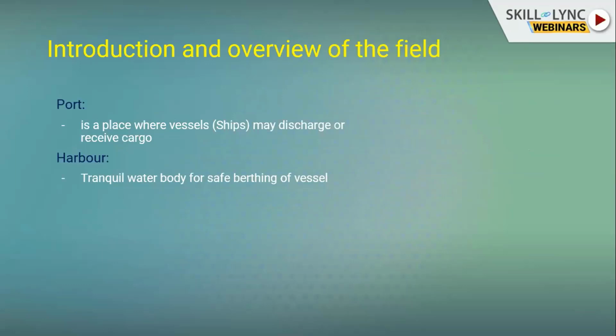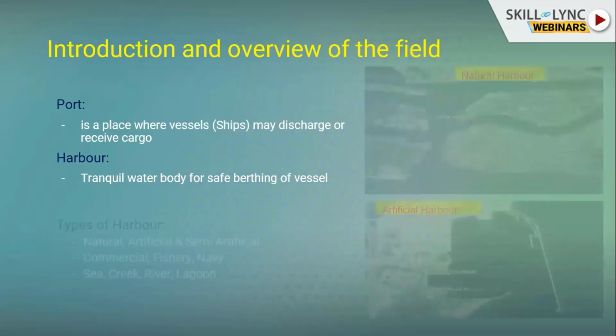Generally, a harbor is part of a port. A harbor is nothing but a protected water area for the safe berthing of vessels. It's a part of the port. A port is the place where vessels may discharge or receive cargoes. It includes the harbor basin and the area behind the berths. Berth is where the cargo handling happens, and the port also includes administrative buildings, storage, stockyards, everything. We'll see the types of harbors.